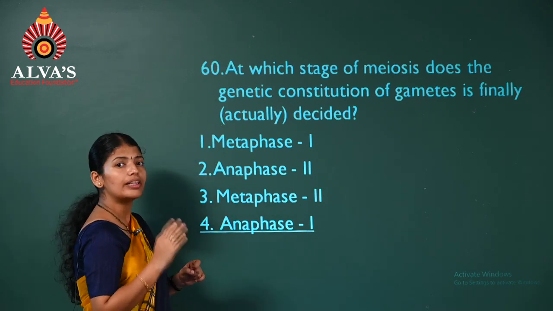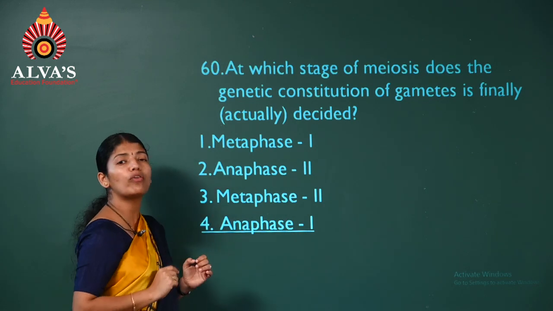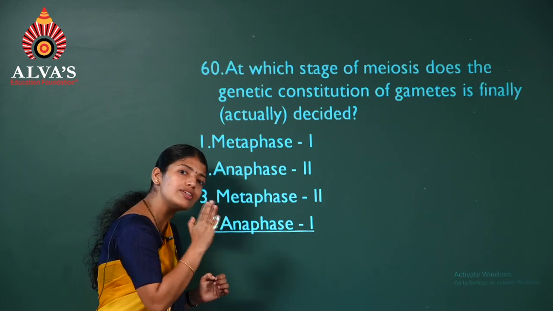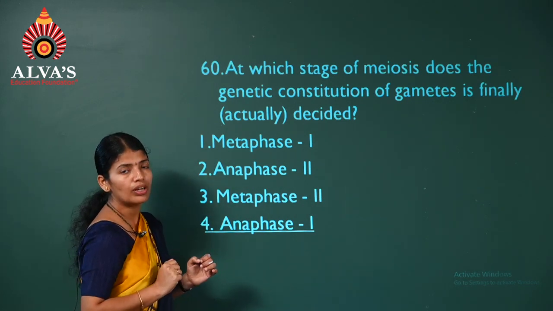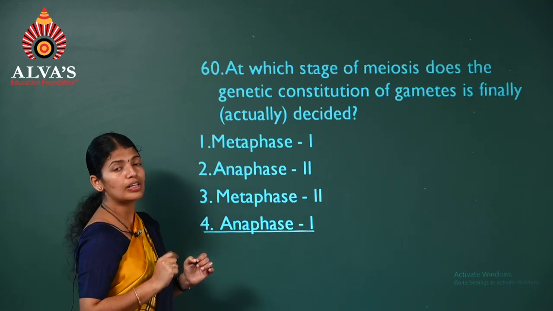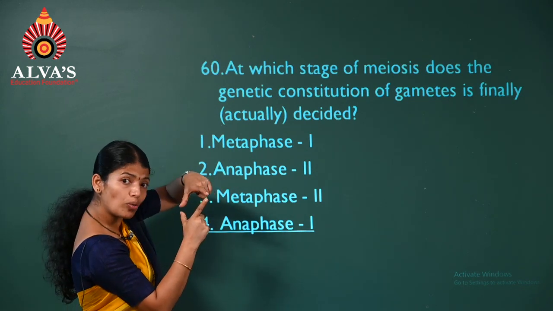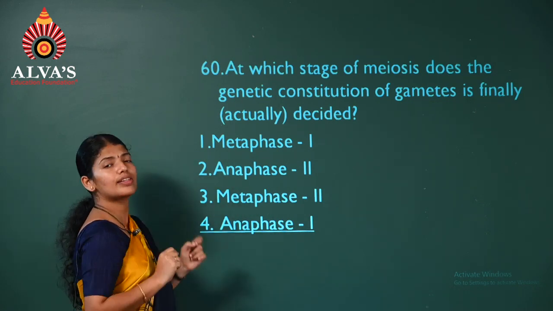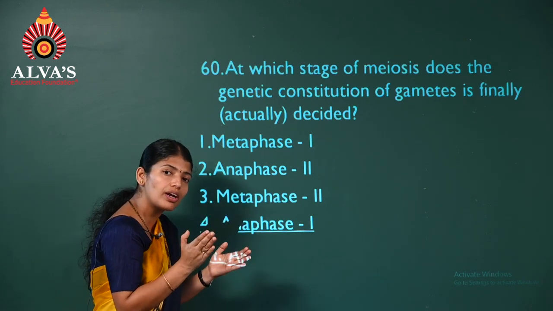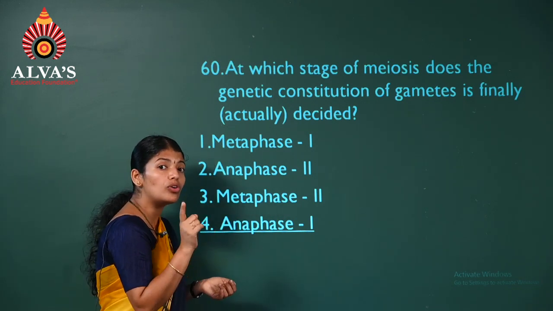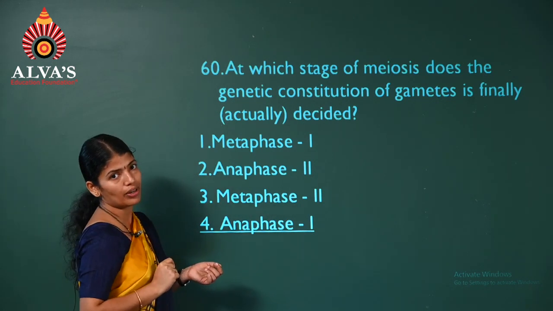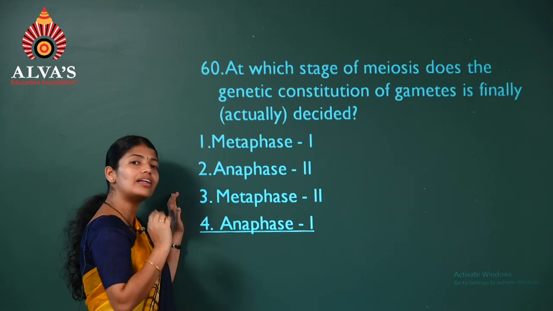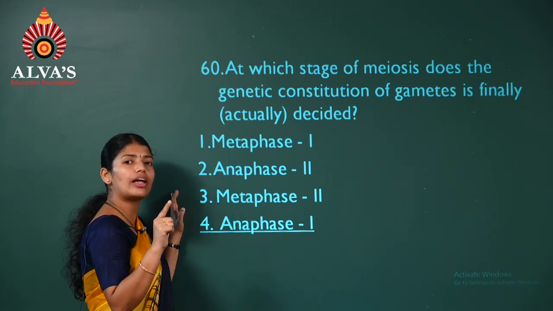That means the actual halving of the chromosome number occurs during the first anaphase, not in the second anaphase. In the first anaphase, chromosomes get separated. In the second one, the chromatids get separated. So when chromosomes get separated, the number will be halved, not when chromatids get separated. So when exactly is the genetic constitution decided? It is in the first anaphase itself.